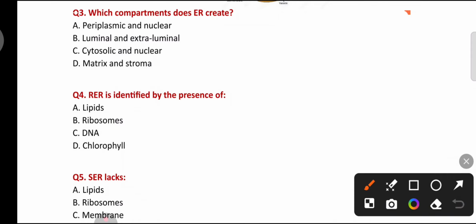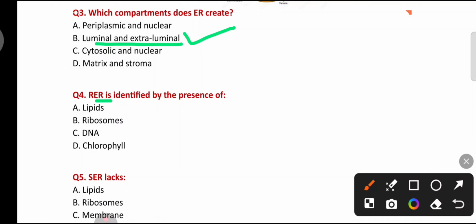Periplasmic and nuclear, luminal and extraluminal, cytosolic and nuclear, matrix and stroma. The endoplasmic reticulum clears luminal and extraluminal compartments. The space inside the membrane of the endoplasmic reticulum is the luminal part, and outside the membrane is called the extraluminal compartment.